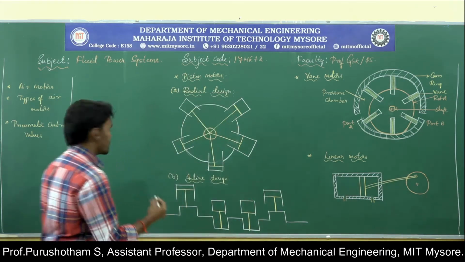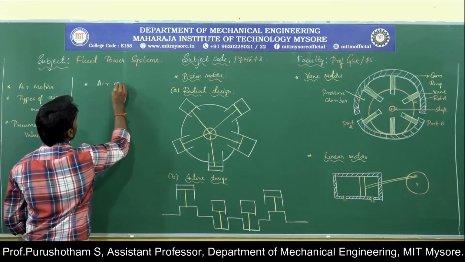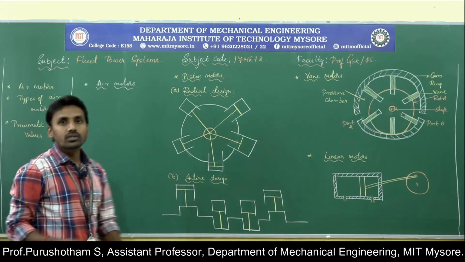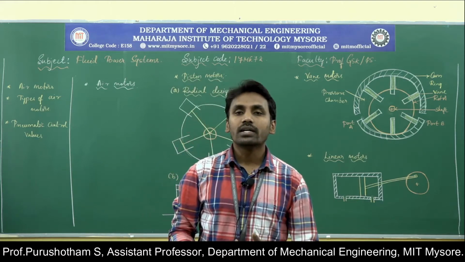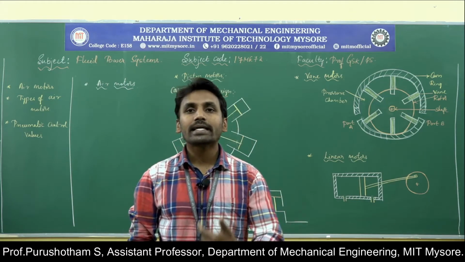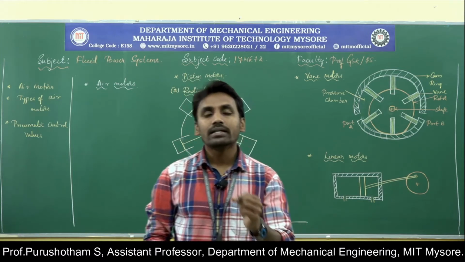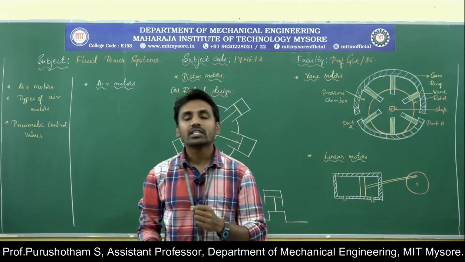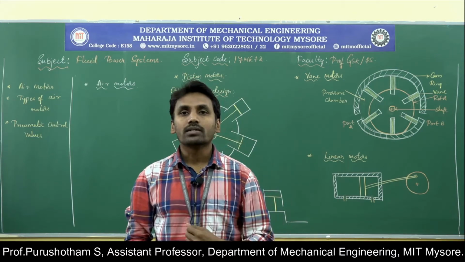Air motors. Just for a glance, air motors are the devices where the pneumatic energy contained in the air received by the receiver is converted into mechanical energy in the form of rotary motion, which is called an air motor.